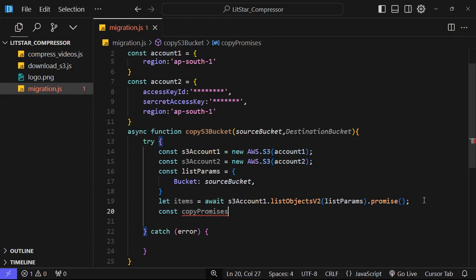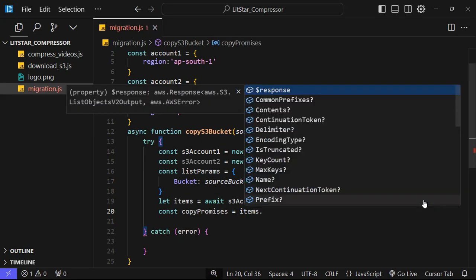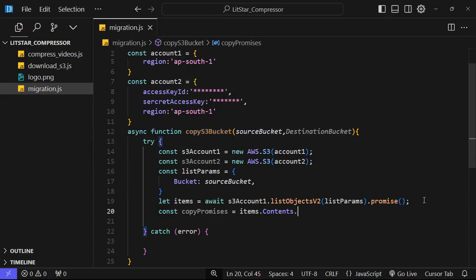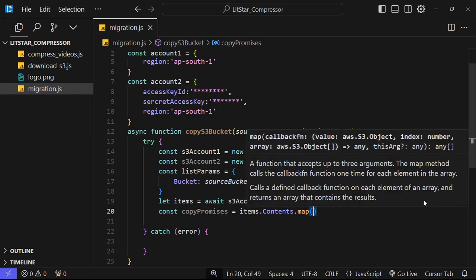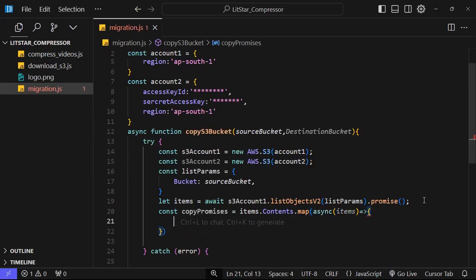Okay, now after that we need to map on this item, dot contents dot map, and this will be an async function. We need to get all the items. So items, not items, basically items we have already declared. Okay, next we will again create the same, like copy destination.